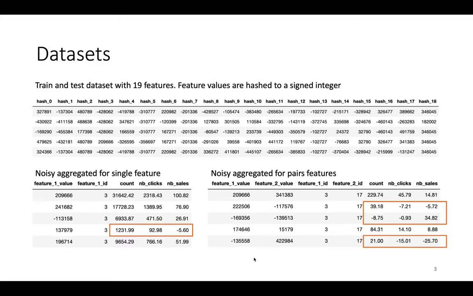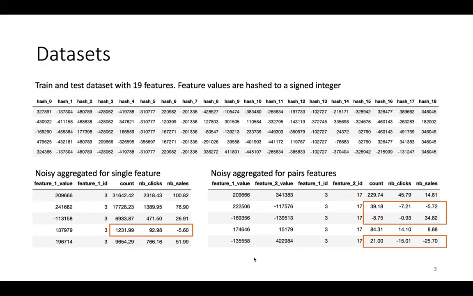Model. We have 4 datasets. The train and the test datasets are very similar with 19 features. Feature values are hashed to a signed integer, and as you can see in the picture, the columns are labeled from 0 to 18. The train dataset has 2 additional columns, click and sale, and we use these 2 binary columns as targets when we train our model.